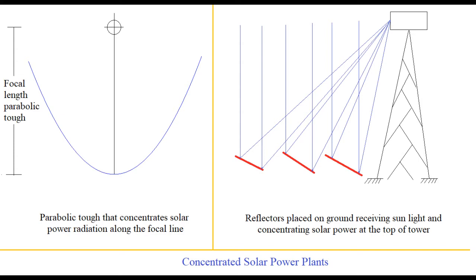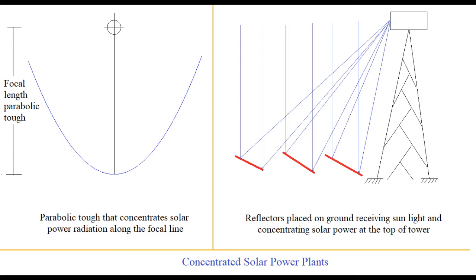This closer focal line is found to be used in some plants where a pipe carrying working fluid passes through such focal lines. If the focal length is larger, then the point of concentration is on top of a tower and the parabolic surface needs to converge the incoming light into a narrow beam.